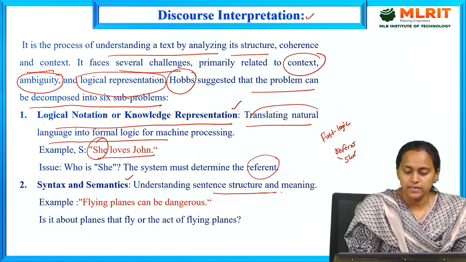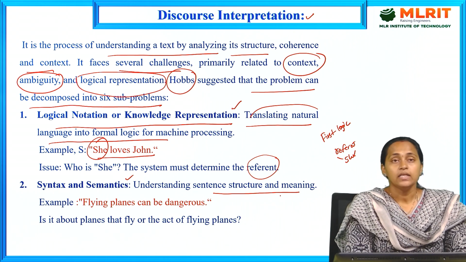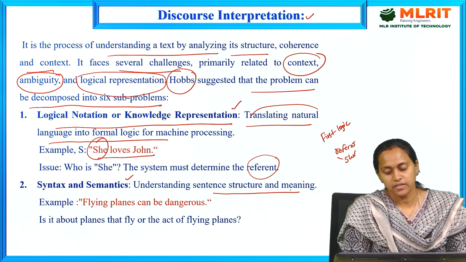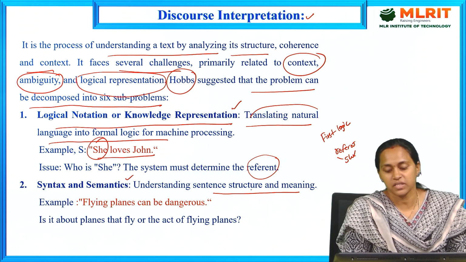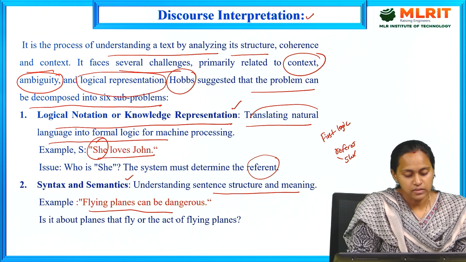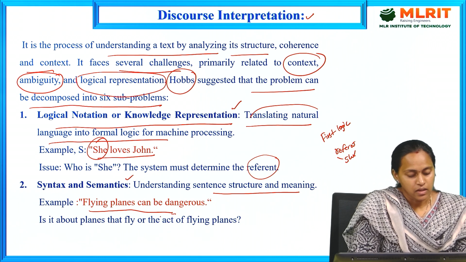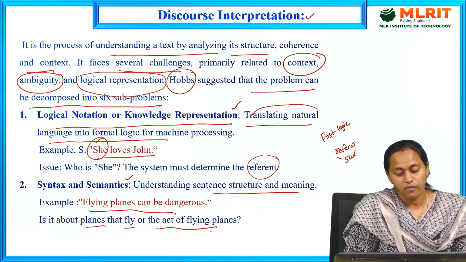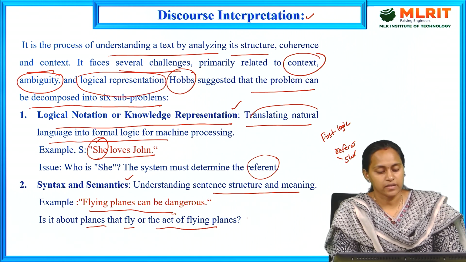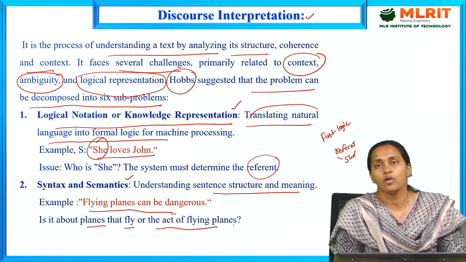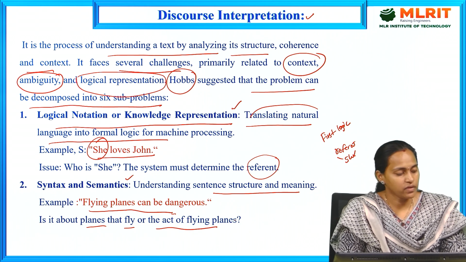Next, syntax and semantics: understanding sentence structure and meaning. We have to follow some structure to form a meaningful sentence. Example: flying planes can be dangerous. It is about planes that fly or the act of flying planes. This is an example of syntax and semantics, where we follow the structure and meaning of the sentence.